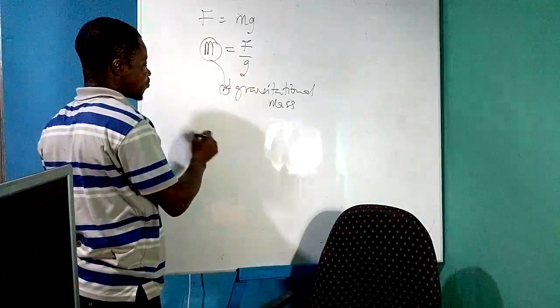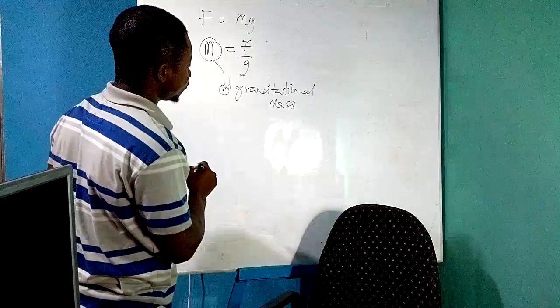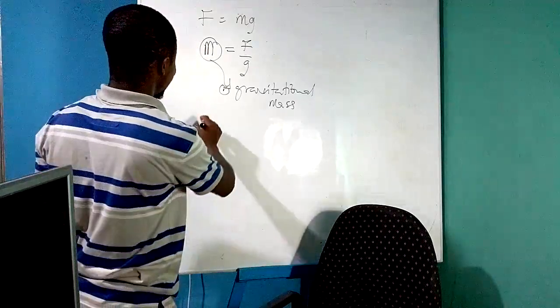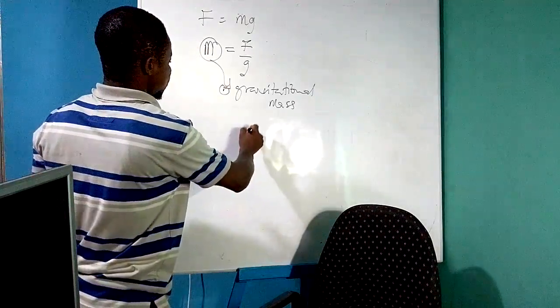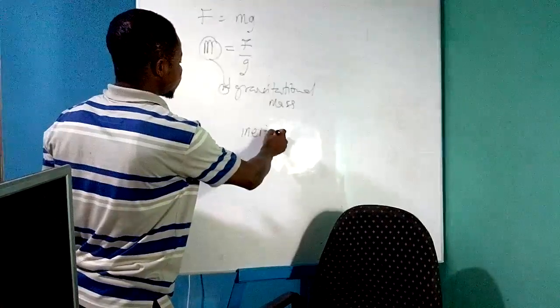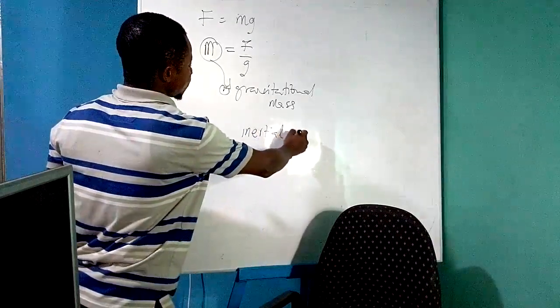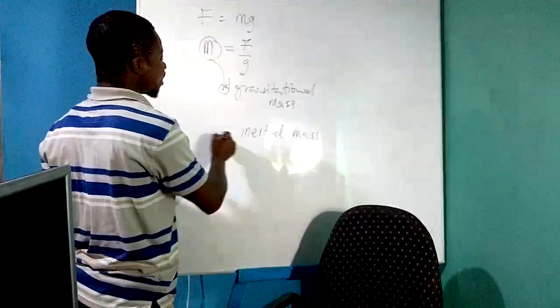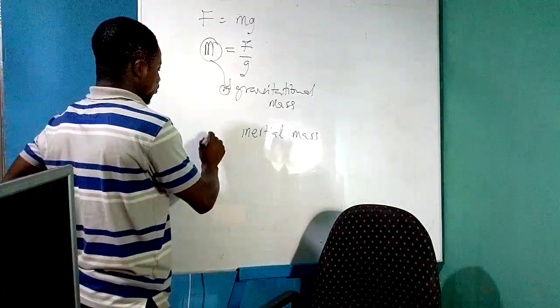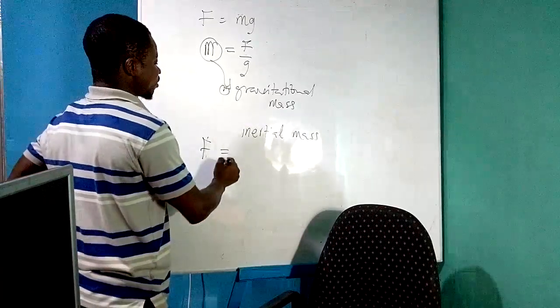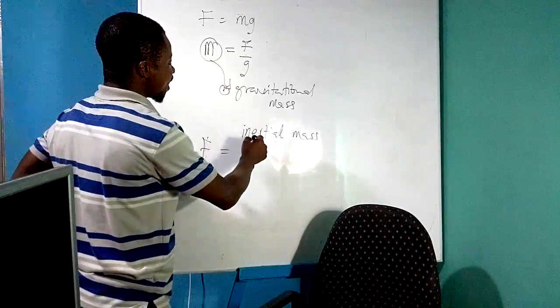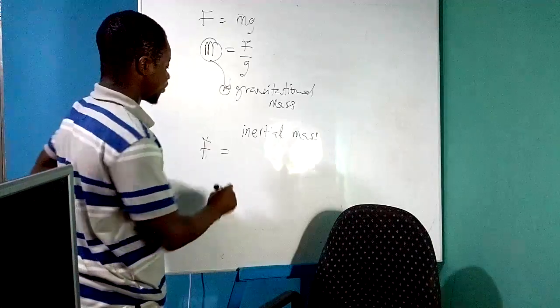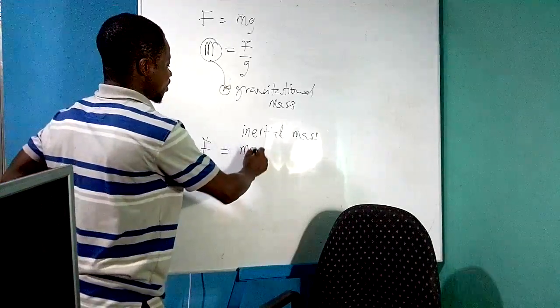Another type of mass that we have is what we call inertial mass. Inertial mass is the mass of the body that is under the influence of any external force other than gravitational force. So F is equal to ma.